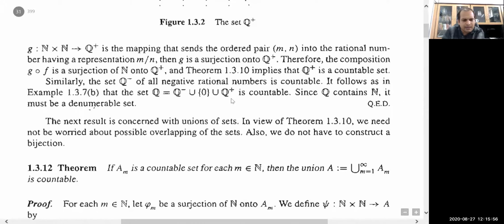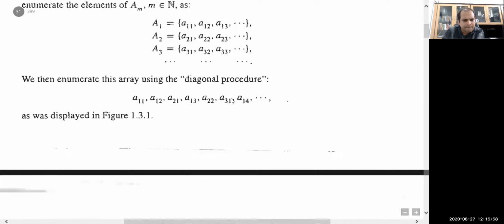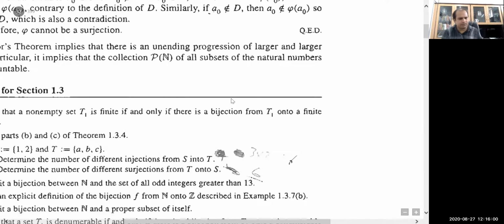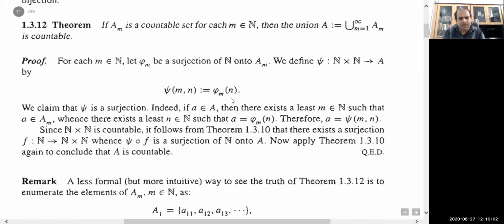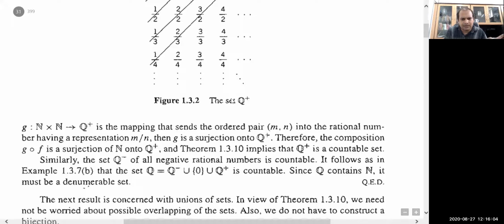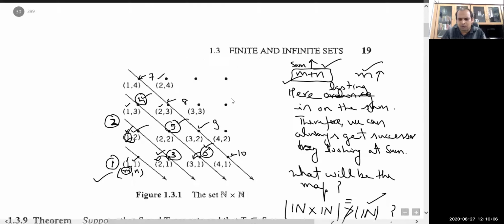Now, how to define the map? I think it's given on some page number. Let me check. The first part we have already done. My claim is, what will be the map if we want to do it with the help of a map, how will we define that function? Yes, anyone?